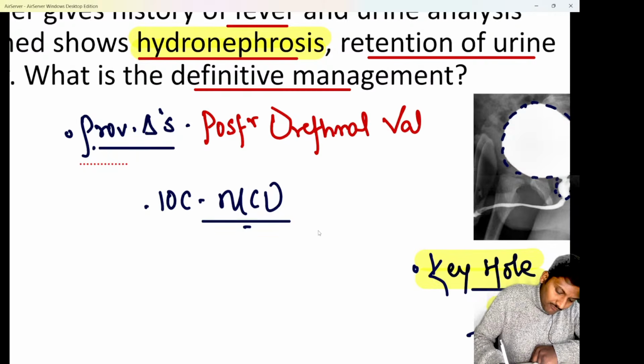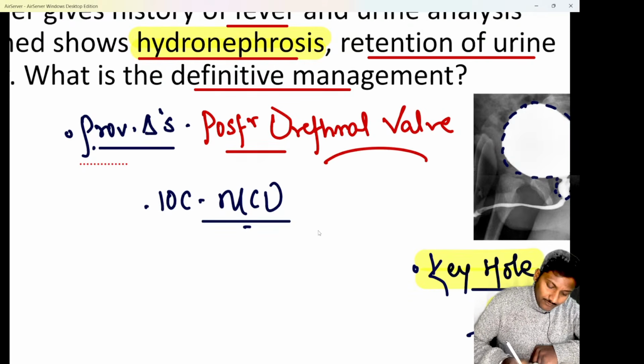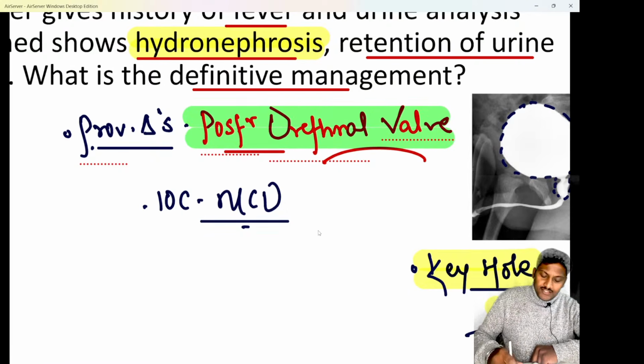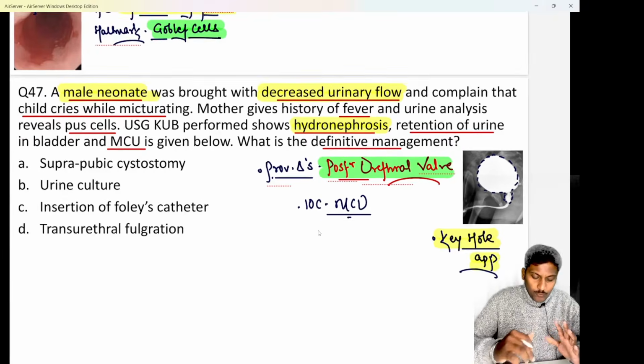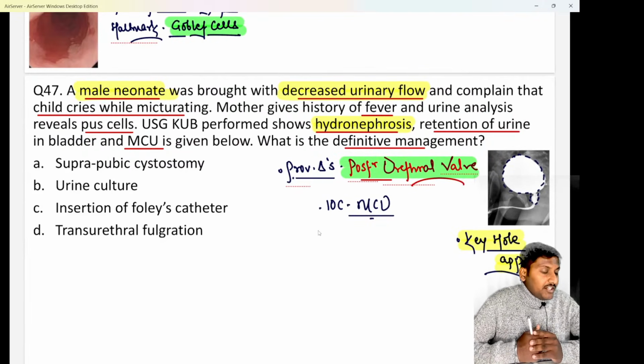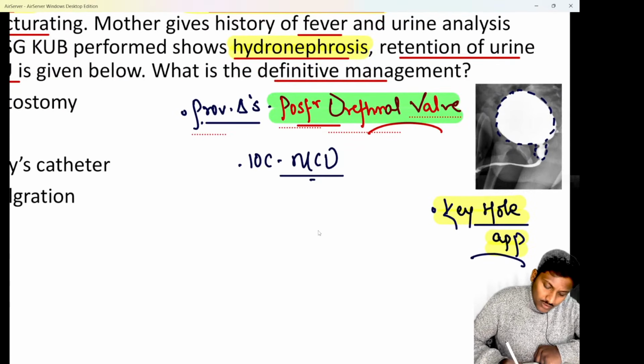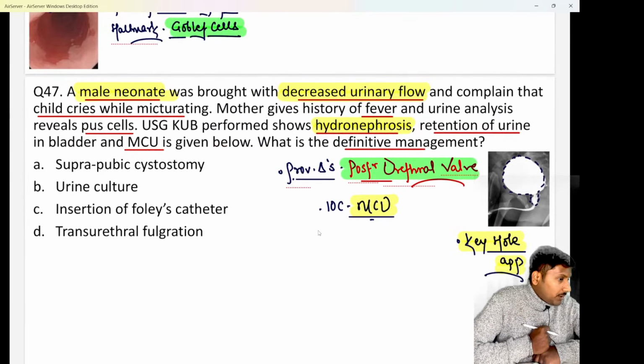Whenever there is a valve in the posterior urethra of the male neonate, you will have this kind of clinical picture where they will say decreased urinary stream or decreased urinary flow, and urine retention causing recurrent UTI. That is a classical presentation of posterior urethral valve. In PUV cases, the investigation of choice is MCU or micturating cystourethrogram, which shows the classical keyhole appearance that confirms your diagnosis. Now they're asking you what is the definitive management.